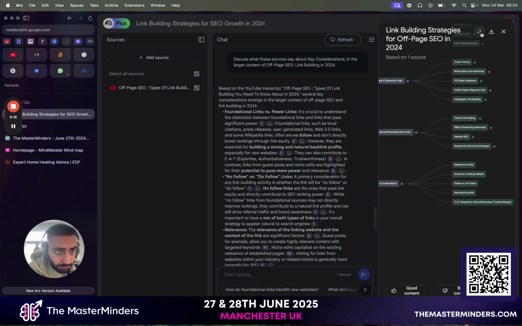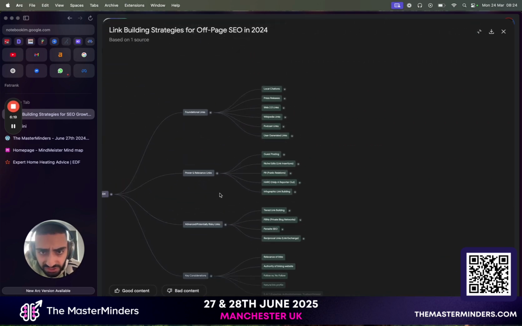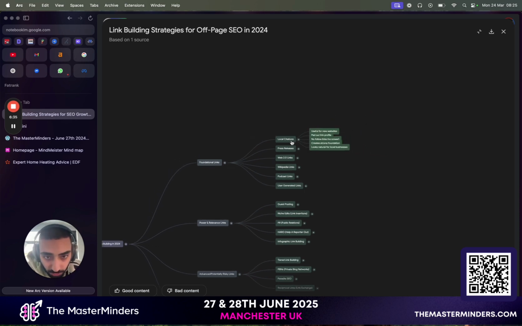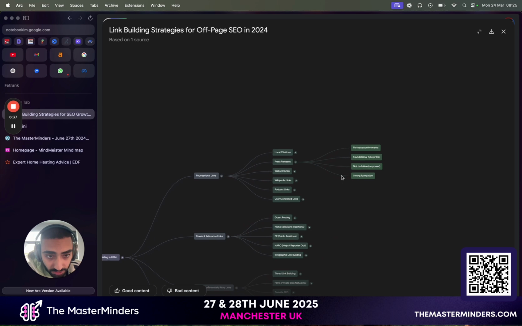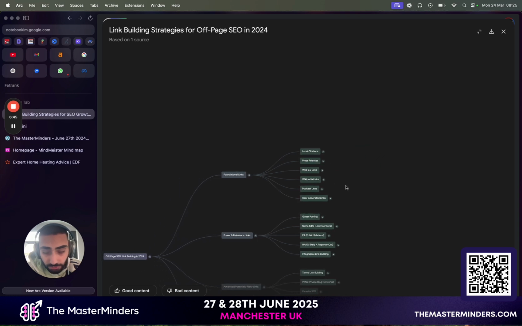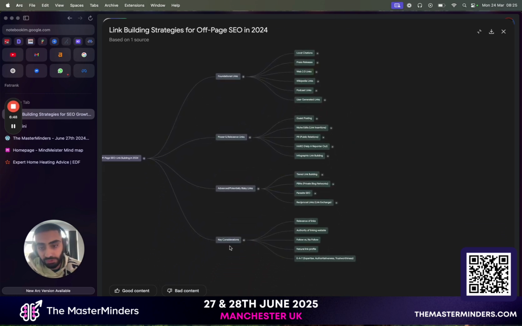If I just expand this so you guys can see, within the local citations, we've also got useful for new websites, pad out link profile, no follow. So these are the reasons why you would want to get citations. If we go into press release, for newsworthy events, foundational type of links, no follow, no power, strong foundation. So it's telling you the pros and cons for each type of link. So this itself, if I wanted to go and do this, it would take me so long to actually do.